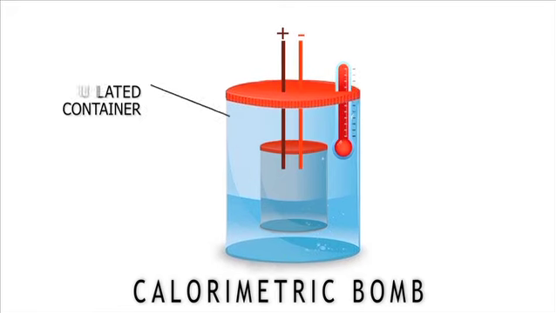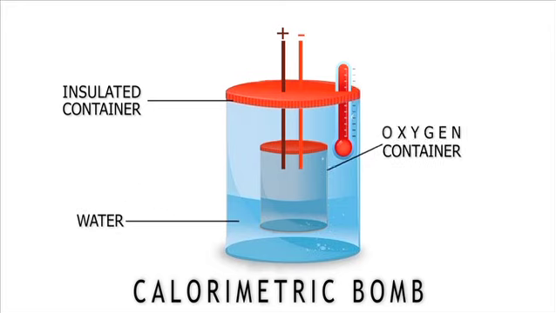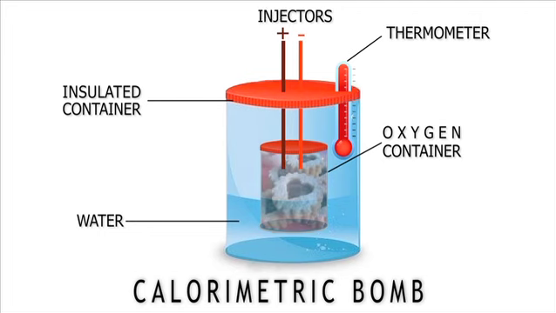You begin with a well-insulated container that does not allow the heat to pass from the inside out. Pour in some distilled water. Inside this container, place another small container saturated with oxygen. Add a thermometer and injectors. The food being analyzed is then normally put inside this combustion chamber.